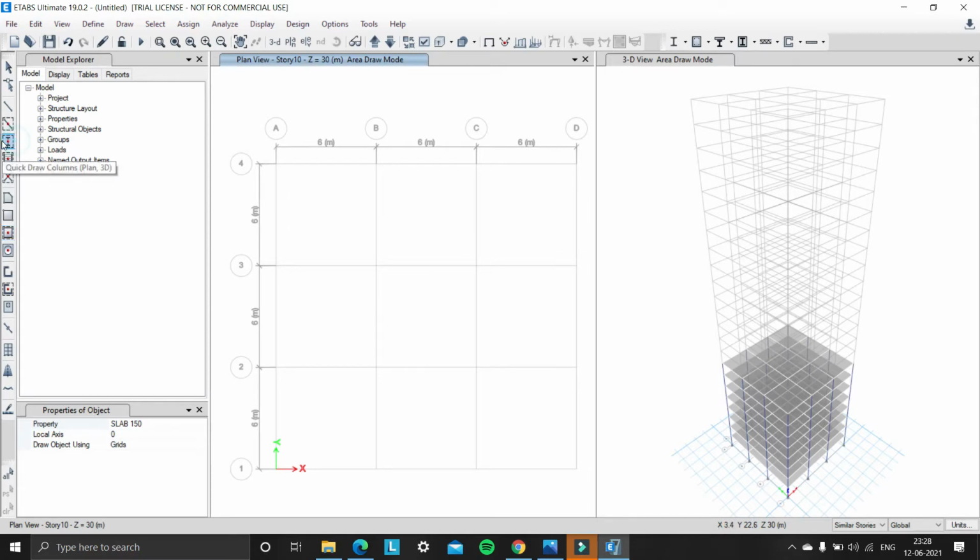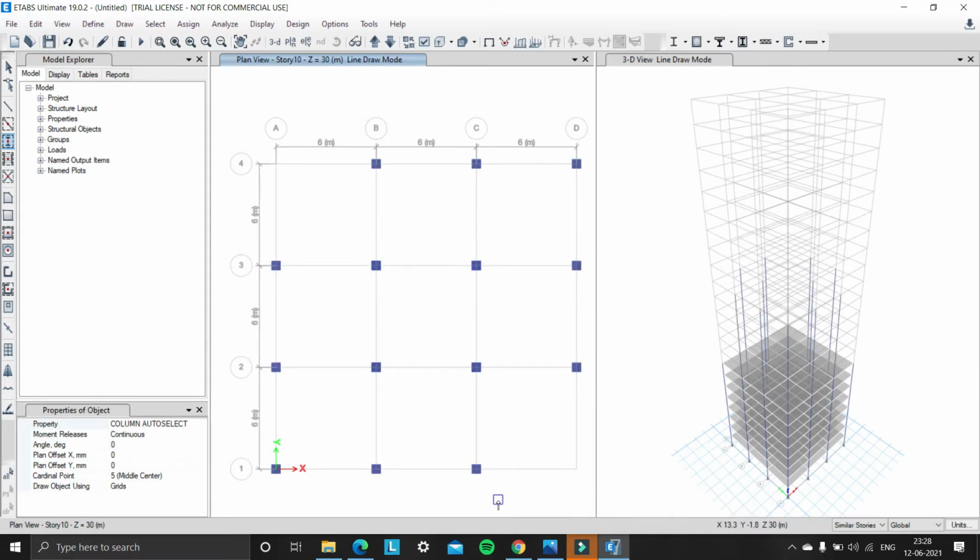So click quick draw columns, and column auto select, and select the joints carefully. So joints are selected. Now we need to draw beams. So for the quick draw, beams should be selected, and draw the beams carefully.